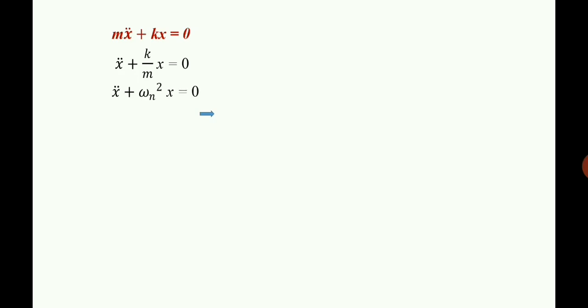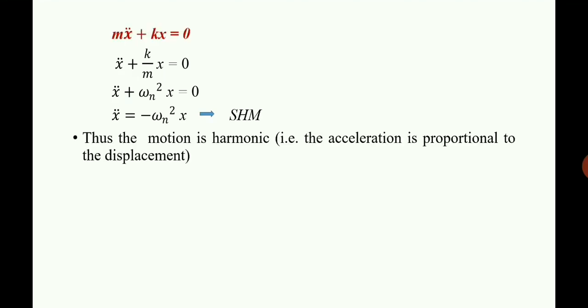Now substituting for k by m, as we had shown, x double dot plus omega n square x is equal to 0. Again expanding it, x double dot will be equal to minus omega n square x, which is actually the equation for simple harmonic motion. So this is simple harmonic motion because x double dot is acceleration. Acceleration is proportional to the displacement and it is in the opposite direction of the displacement. Okay, so this is actually a simple harmonic motion.